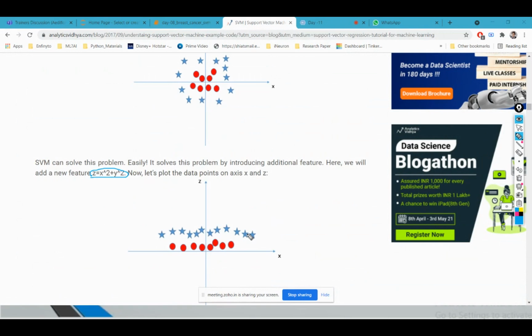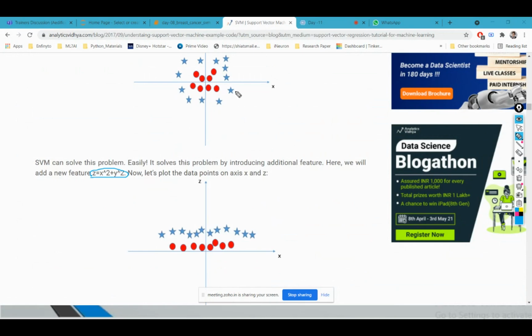And because the stars are at a higher distance from the x and y coordinates, we are going to get greater values of z for all the star points.